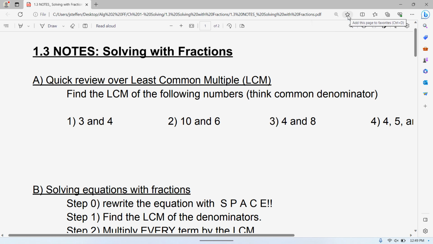So today's lesson is over solving, just like we've been doing. And actually, these first 4 lessons that are on the quiz are all solving in different forms. But this is solving equations with fractions. Now, I will tell you there's a couple different ways to solve these. I'll talk about some of them, but this is what I think is probably the easiest, especially once you get good at it, once you get in the groove. But before we get into that, I need to go over least common multiples.